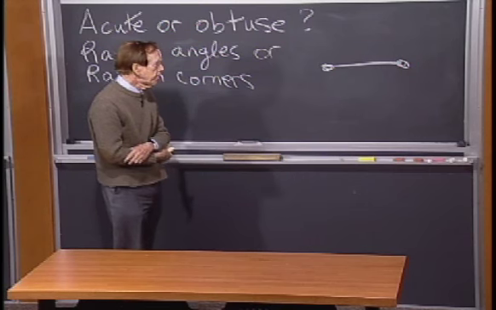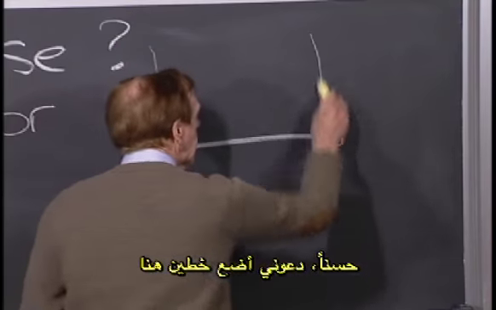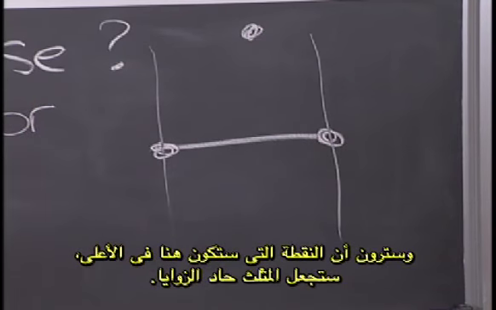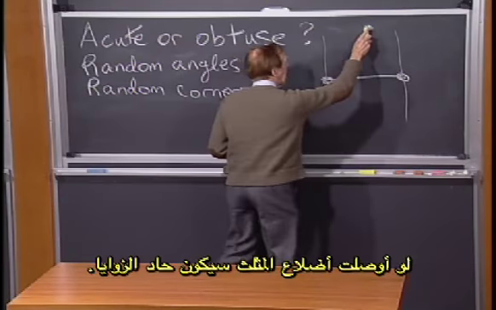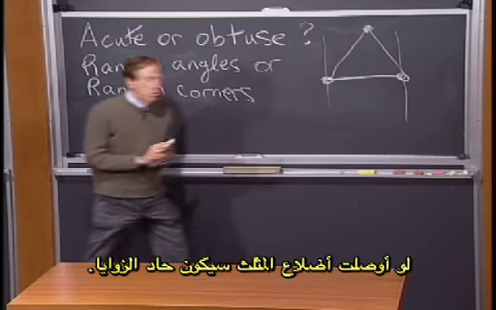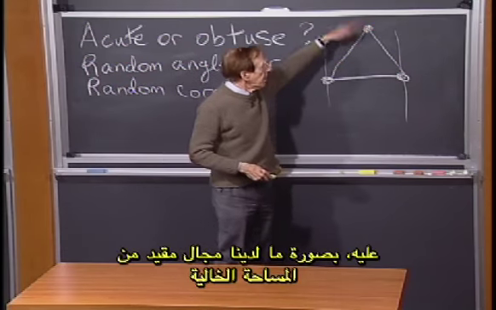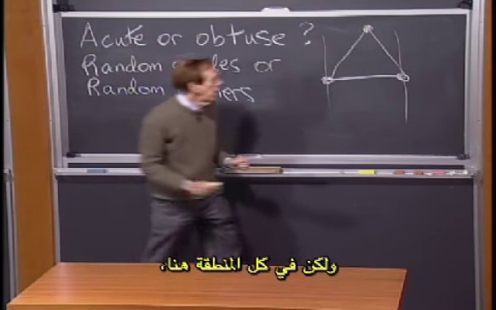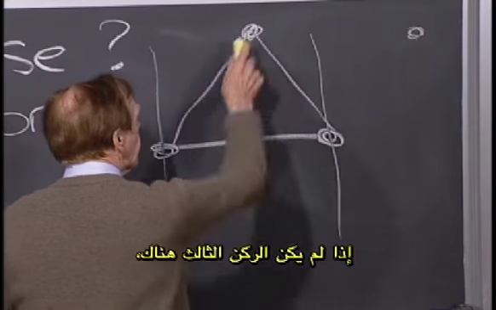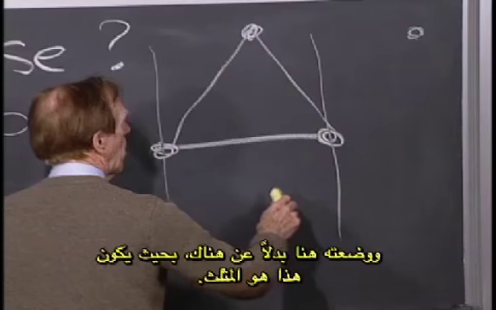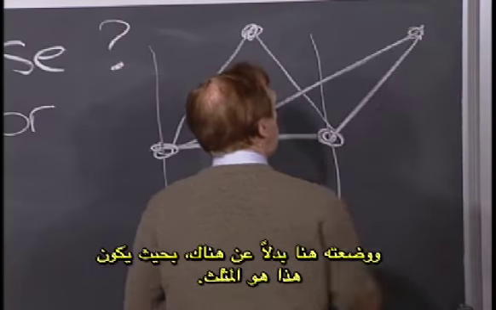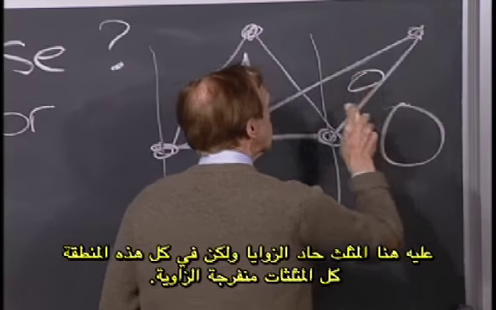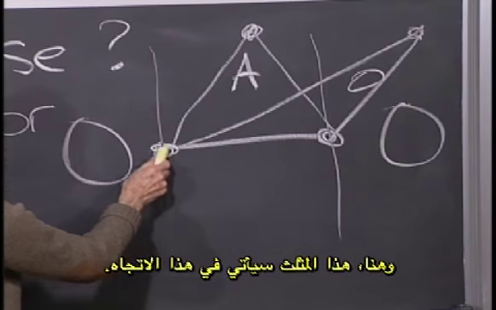Well, let me put in a couple of lines here. And you can see if the point is up there, that's going to be acute, right? If I connect that triangle, that's an acute one. So we got quite a bit of space where that third corner would make an acute triangle. But all over here, if instead I put it over there, so this guy was acute, but all over here, everything is obtuse. And over here, this one would come off in this direction.